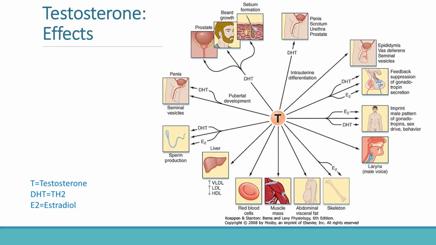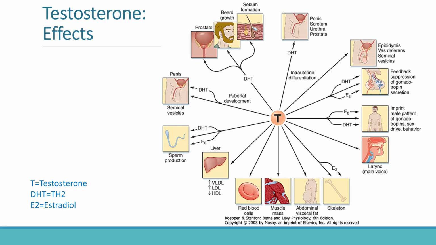This diagram summarizes the broad physiological effects of testosterone and related metabolites. Testosterone influences development of male reproductive organs, spermatogenesis, muscle mass, erythropoiesis, libido, and secondary sexual characteristics. DHT particularly affects beard growth, sebaceous gland activity, prostate enlargement, and external genital development. Estradiol derived from testosterone contributes to skeletal maturation and bone health. Notice also the metabolic effects.